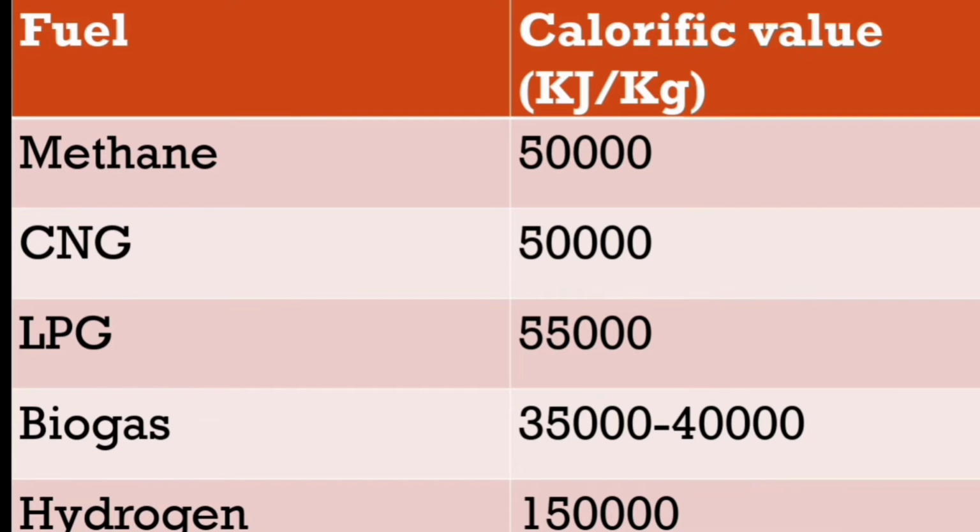And also methane has 50,000 of calorific value, whereas CNG has 50,000 of calorific value. LPG has 55,000 of calorific value. Biogas has 35,000 to 40,000 of calorific value. And hydrogen, which has the most calorific value, is 150,000.